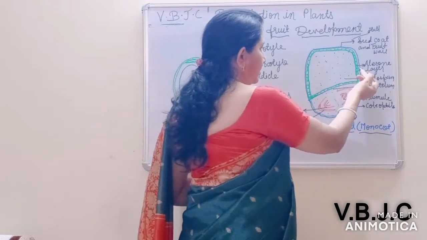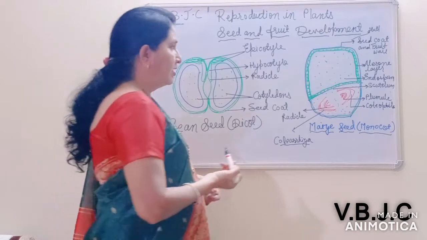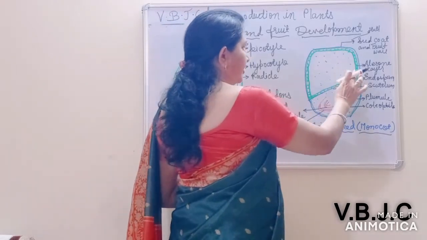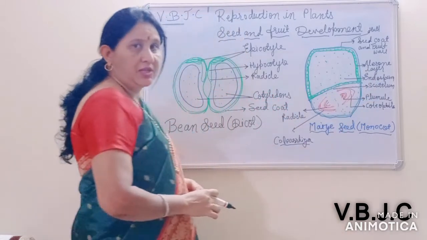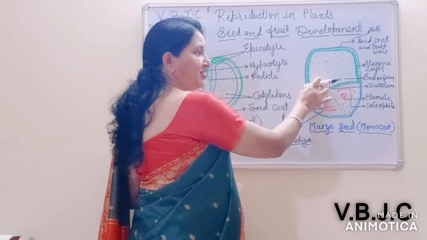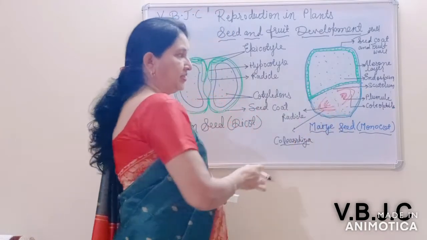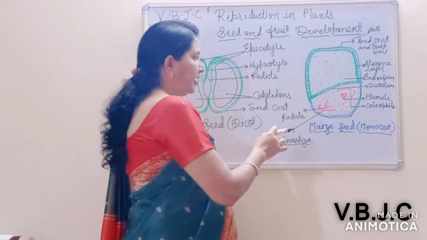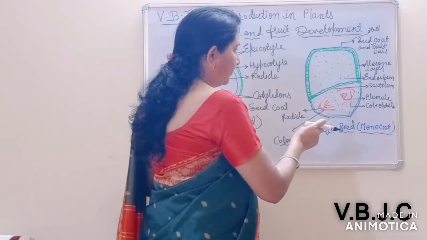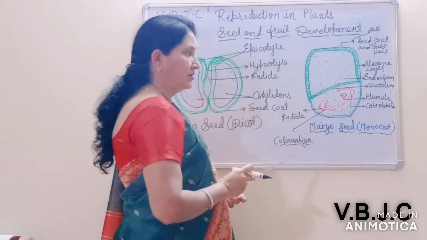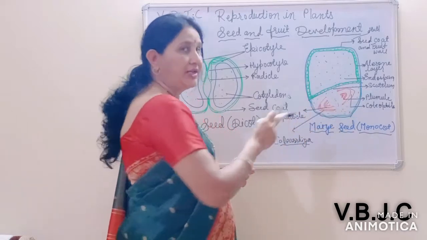Then behind it is the aleurone layer, which is made up of protein. Then behind that is the portion that contains the reservoir food material, the endosperm. You can see here the endosperm, that's why it is known as an endospermic seed. And this part of the seed is known as the embryo. In this embryo, this is the embryo axis, and here there is the cotyledon. Only one cotyledon is there, and it is a shield-shaped cotyledon known as the scutellum.